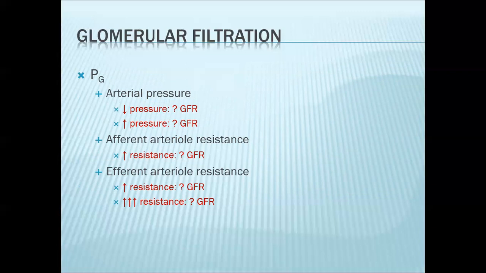In the same manner, if your afferent arteriole resistance increases, let's say the afferent arteriole constricts, what will happen to your filtration rate? And similarly, if your efferent arteriole constricts, what will happen to your glomerular filtration rate?